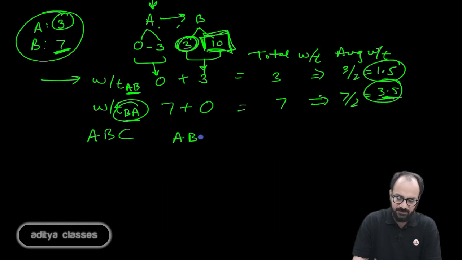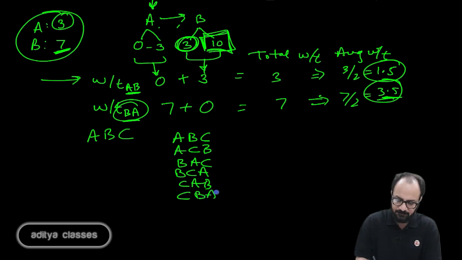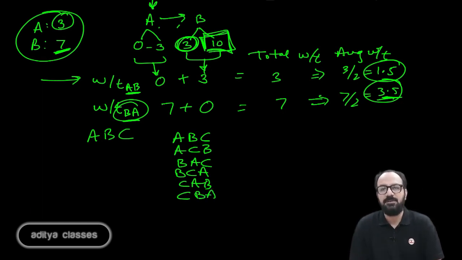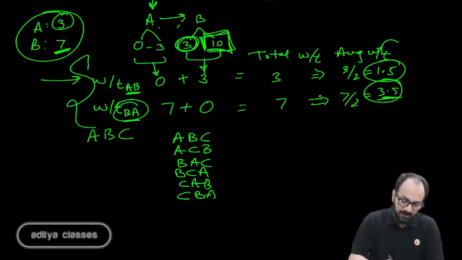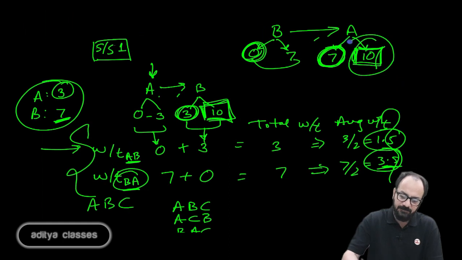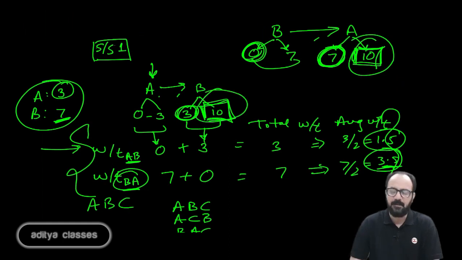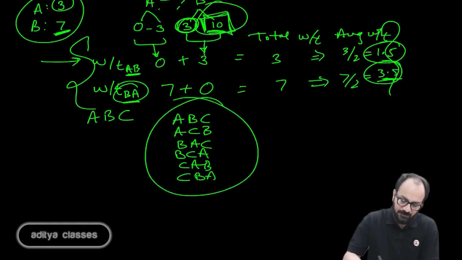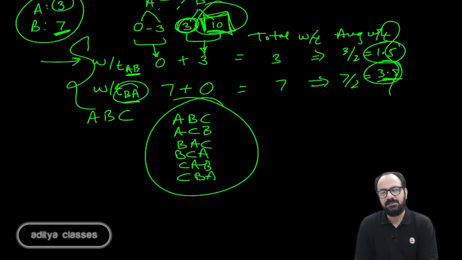Why? The sequence could be A, B, C, or it could be A, C, B, or it could be B, A, C, or it could be B, C, A, or it could be C, A, B, or C, B, A. So these many combinations are possible. We will have to make each of the combinations and then calculate waiting times or machine idle times, things like that. So, it will get very complicated. We will have to see 6 such scenarios.